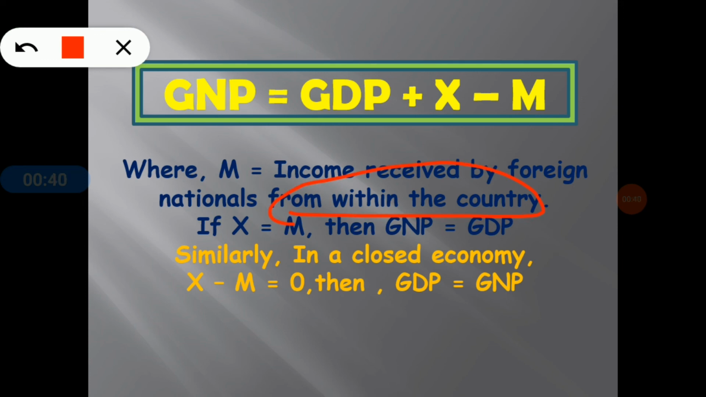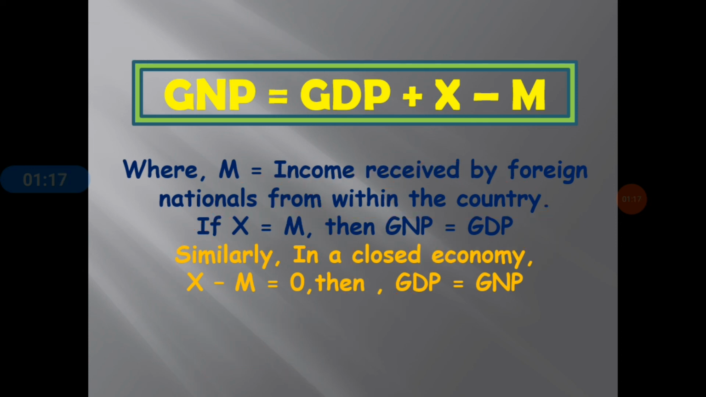If export equals import, then GNP equals GDP. Similarly, in a closed economy, X minus M or net exports is 0, then GDP equals GNP. I think you all know what a closed economy means. If you don't know, please comment on my comment section. Okay, now going to the next.